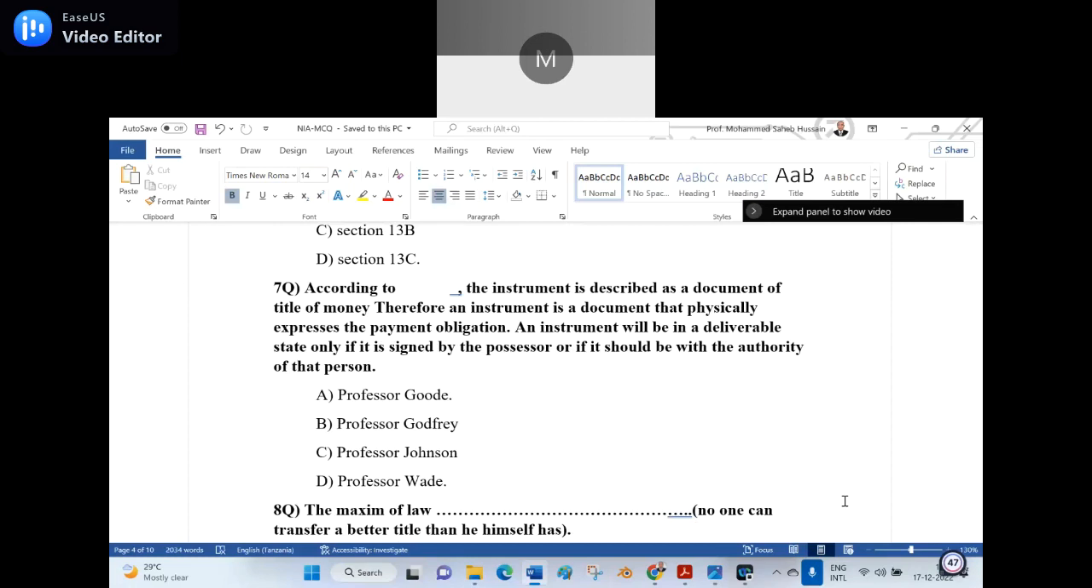And who said those words? Option D, Professor Wade. Wrong. Sir, option B, Professor Godfrey. Wrong. Option C, Professor Johnson. Wrong. Option A is the right answer. Is it clear? When the students' strength is more, please take the screenshot.